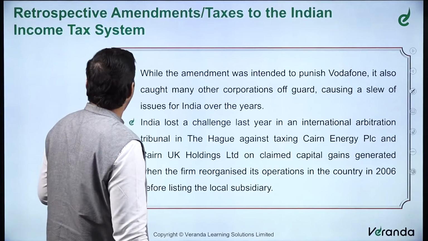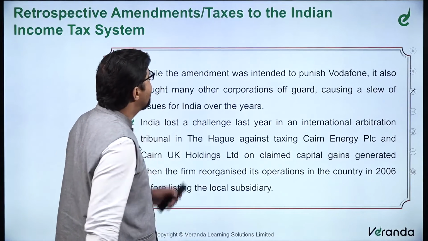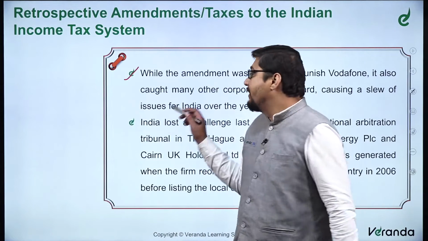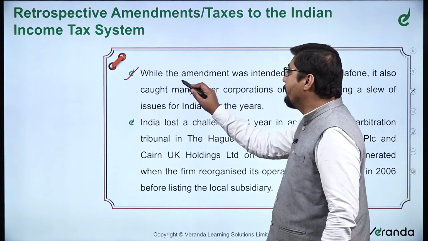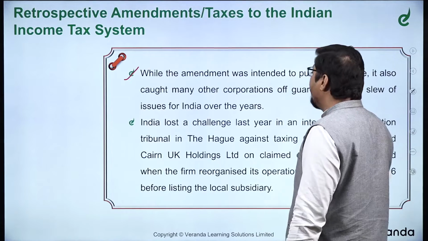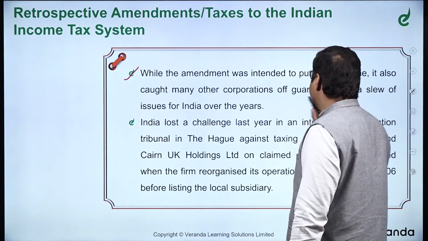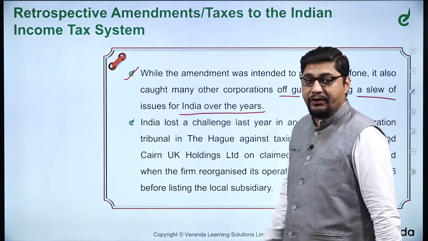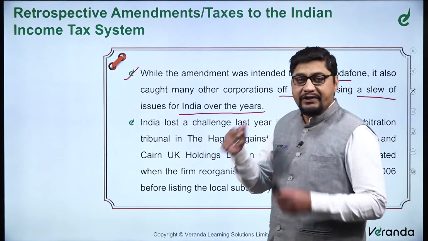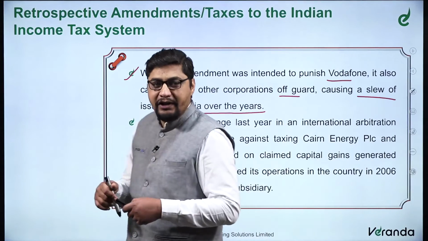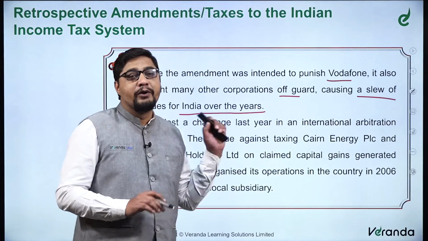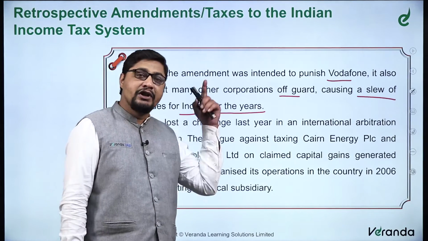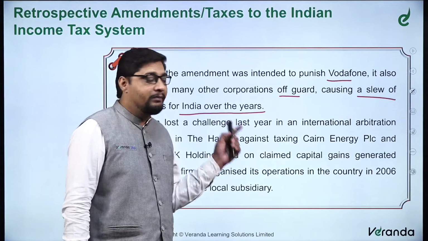Further, retrospective amendments to the Indian income tax system. Now we will see this concept. As we said, it started with Vodafone. While the amendment was intended to punish Vodafone, it also caught many other corporations off guard, causing a slew of issues for India over the years. The amendment was charging Vodafone, but there were certain Indian corporations also, and they also suffered because of this. So there was a continuous tussle between the government and the corporations over the retrospective taxing mechanism.